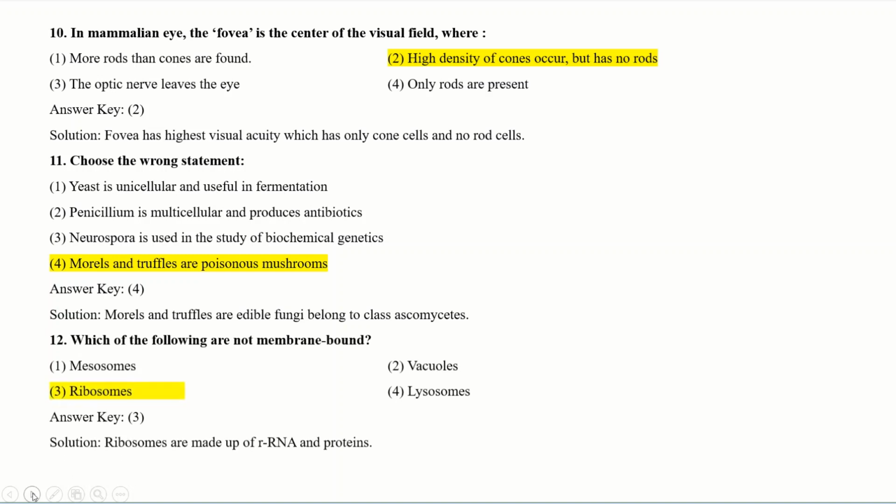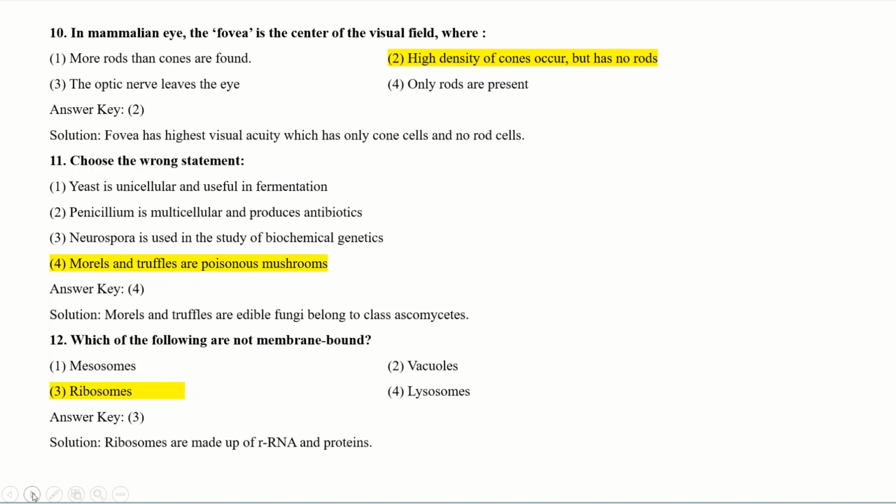Which of the following are not membrane bound? Means you have to select the cell organelle which has no membrane. See the options: mesosome, vacuoles, ribosomes and lysosomes.